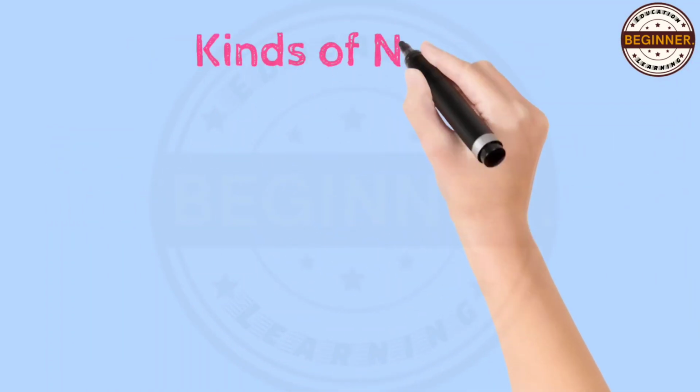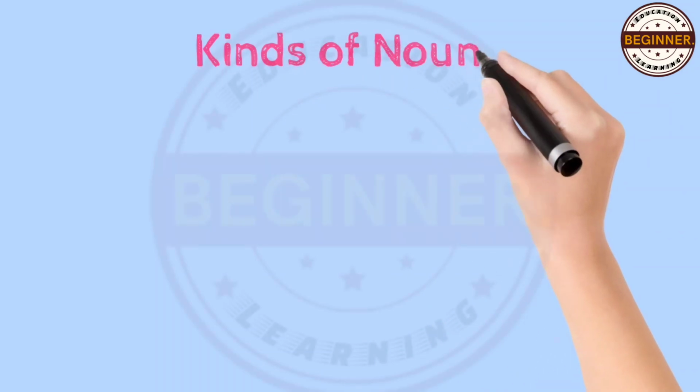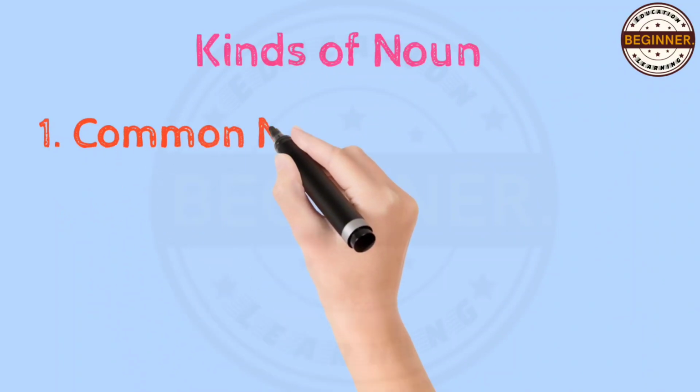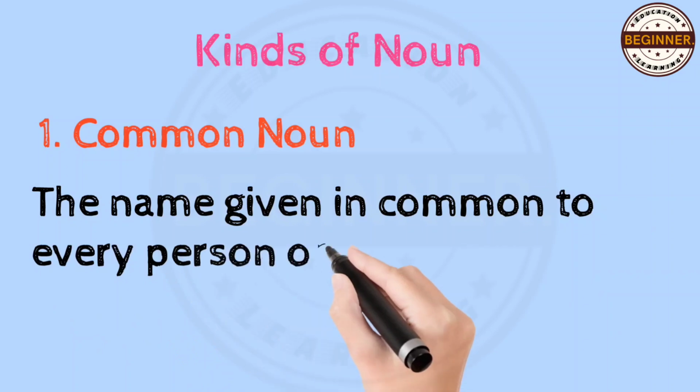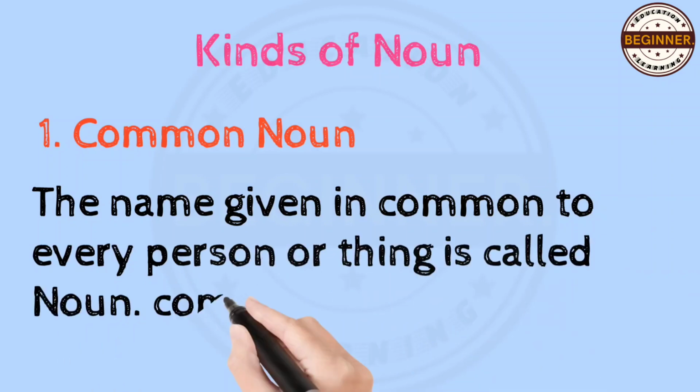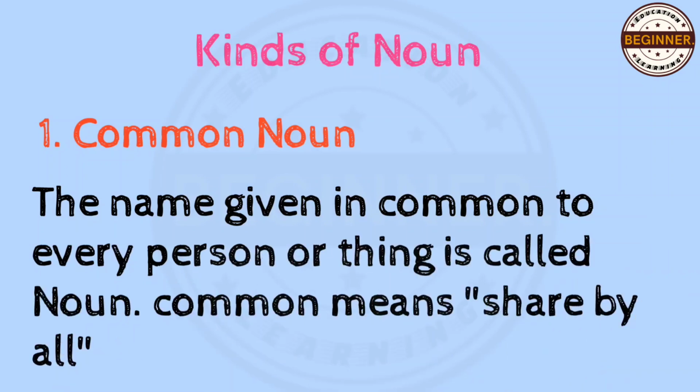Let's discuss 6 kinds of nouns in English grammar. Number 1. Common noun. The name given in common to every person or thing is called common noun. Common noun means shared by all. Anything that is shared by all is common.